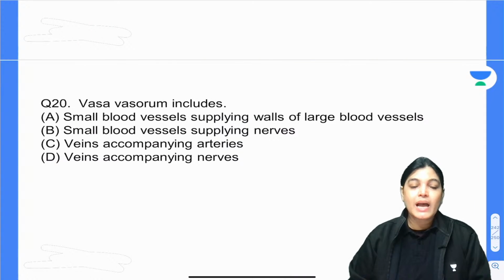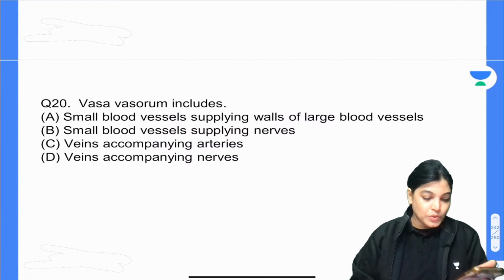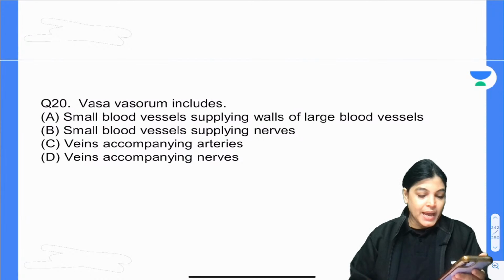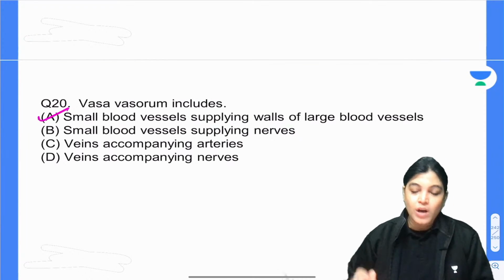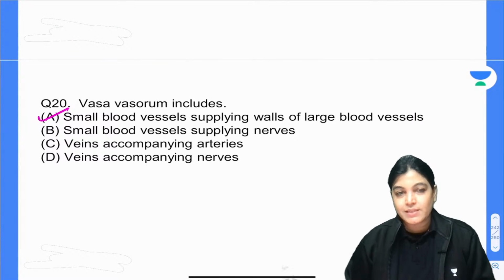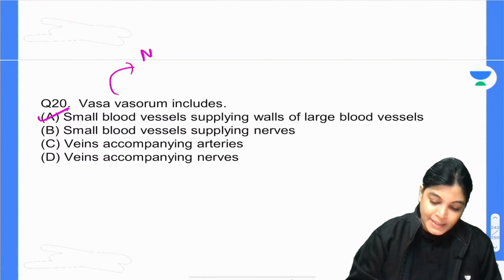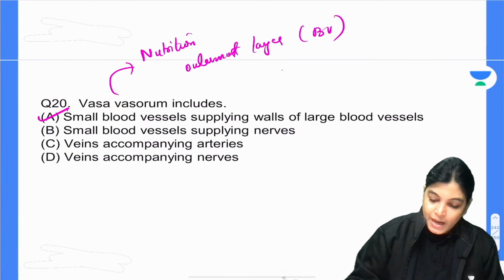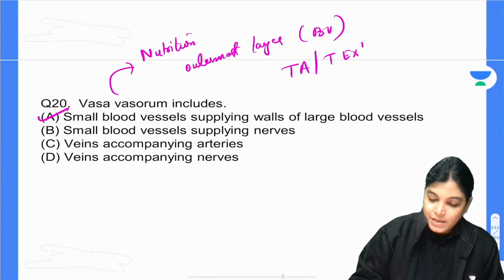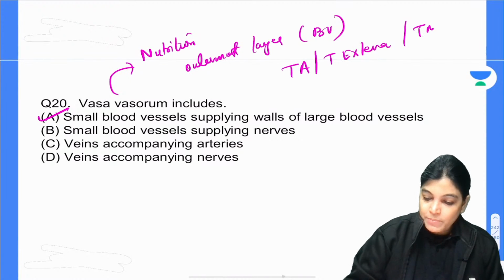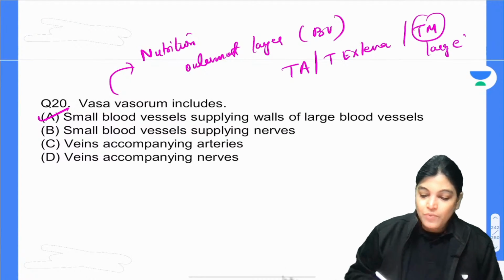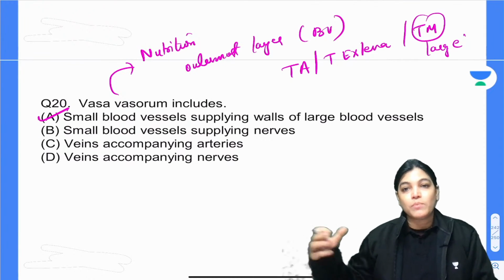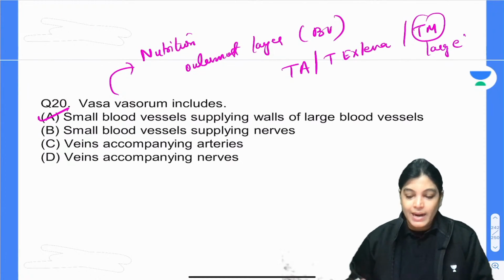Vasa vasorum includes... Actually, all of you are right. It is a small blood vessel supplying the walls of large blood vessels. Vasa vasorum is important for providing nutrition to the outermost layer of the blood vessel, that is tunica adventitia or tunica externa. In the case of tunica media also, if the vessel is very large, for nutrition. They are blood vessels of blood vessels. So, they are small blood vessels of large blood vessels.